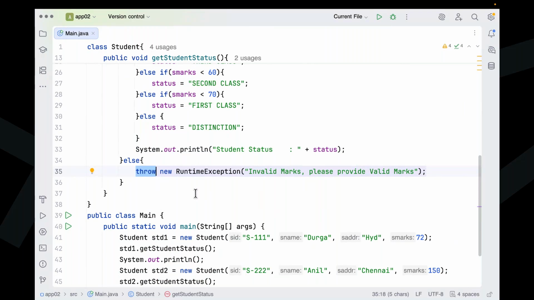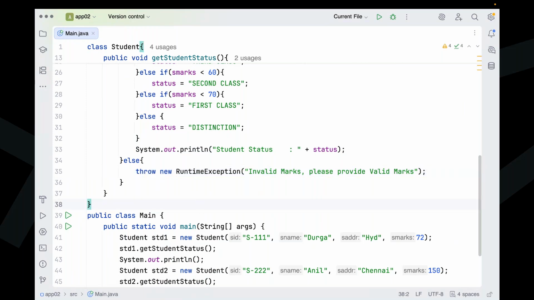Now tell me, what keyword have we used here? The throw keyword. That is the intention of the throw keyword. That is the power of the throw keyword. If you want to raise an exception intentionally, explicitly, as per the application requirement, there we have to go for the throw keyword. The throw keyword is the right option here. We have to understand. Clear, guys?